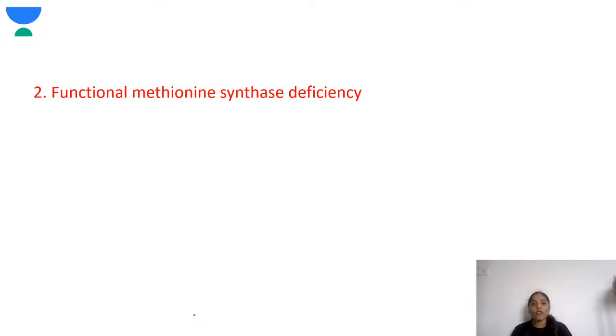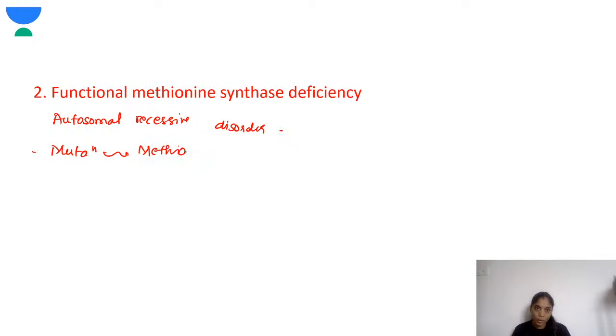Okay, so next coming to the functional methionine synthase deficiency. Again, functional methionine synthase deficiency is an autosomal recessive disorder. Over here the mutation is in the gene which encodes for methionine synthase reductase or methionine synthase, any one of these.